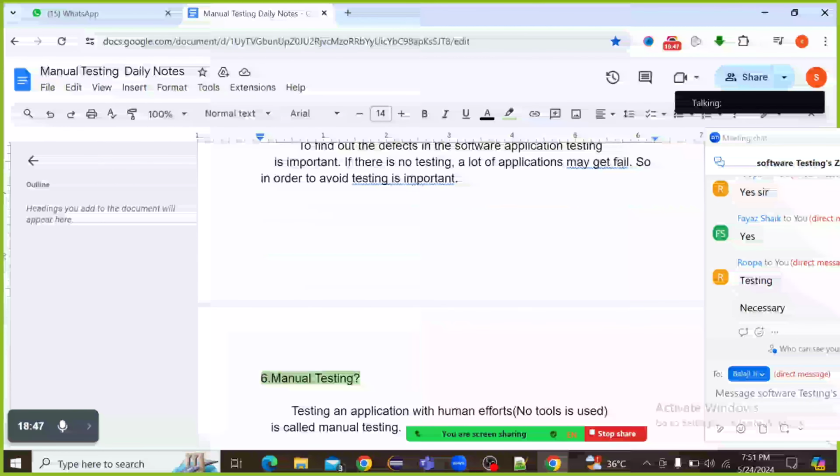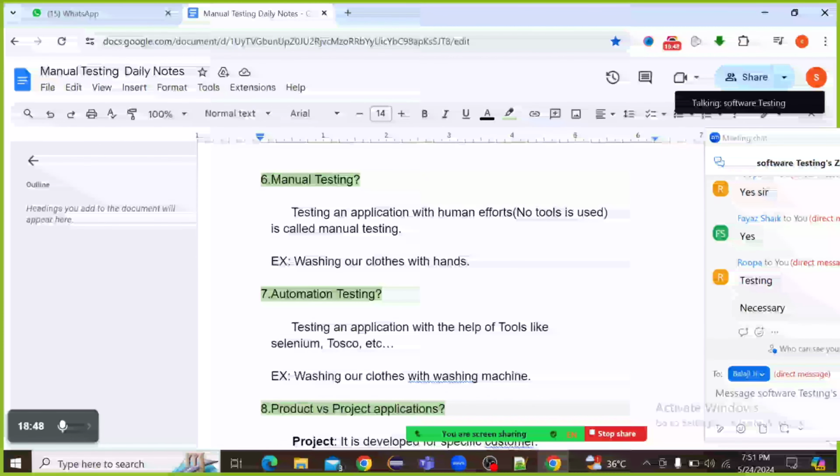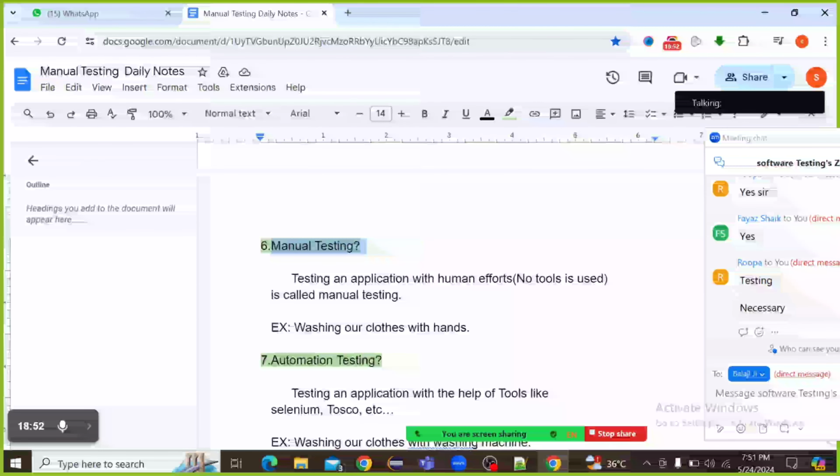Next, manual testing. So what is meant by manual testing? Manual testing means what?